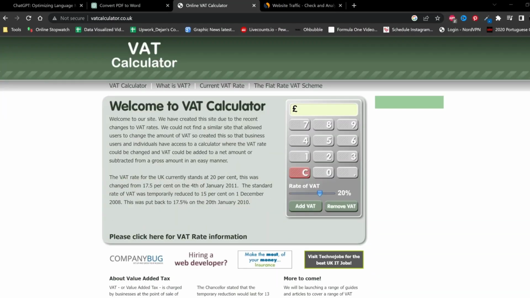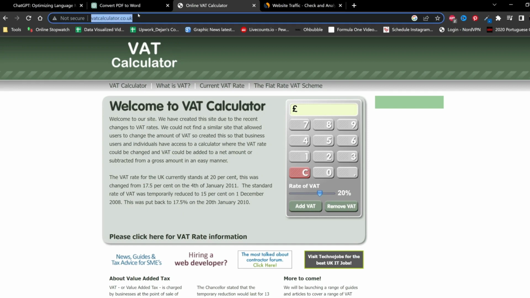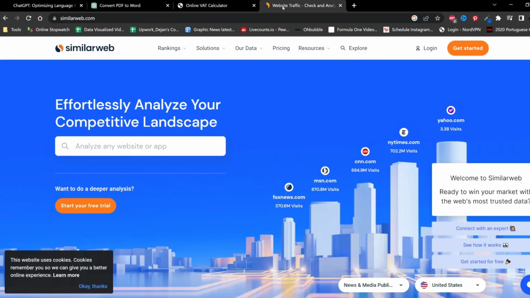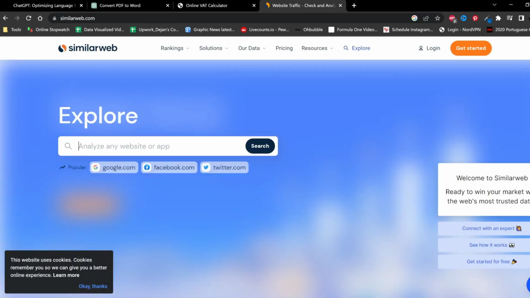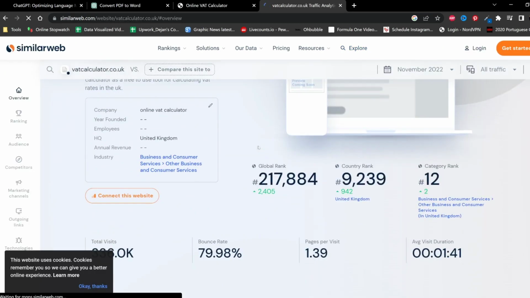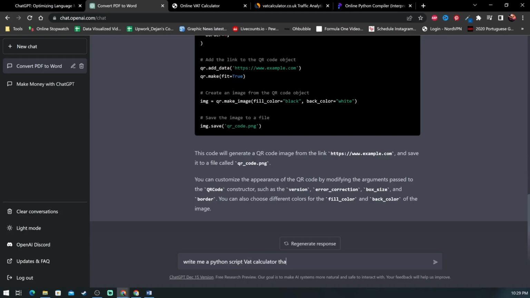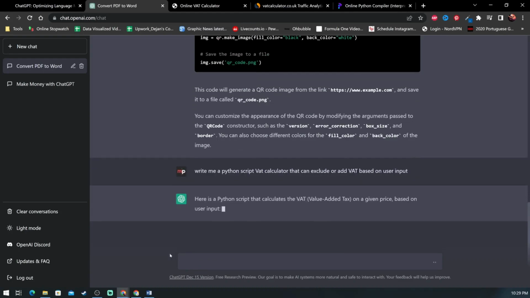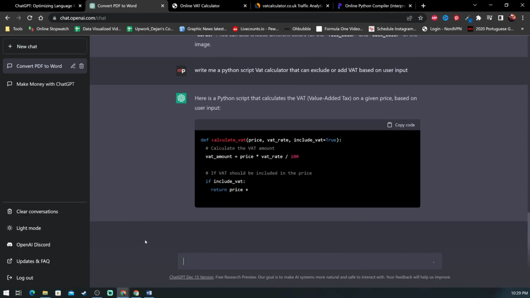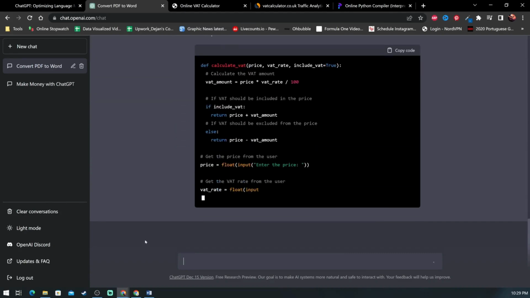Another tool can be a VAT calculator. You can look at this website that has only one tool, the VAT calculator. And if we check how much traffic they get, you see it is over 100K per month. You can build this tool by asking ChatGPT to write a Python script for a VAT calculator that can exclude or add VAT based on the user input, and also the user can define the VAT percent.